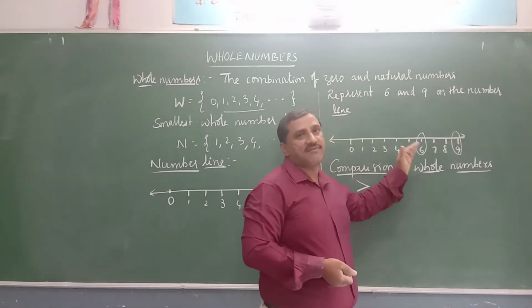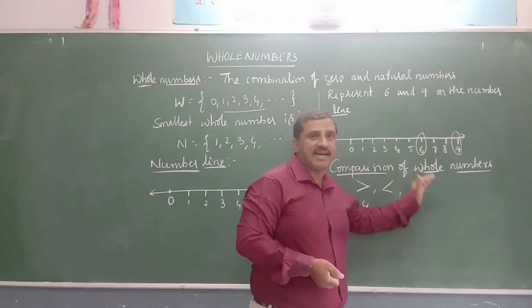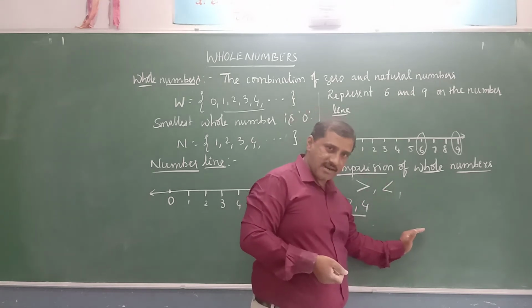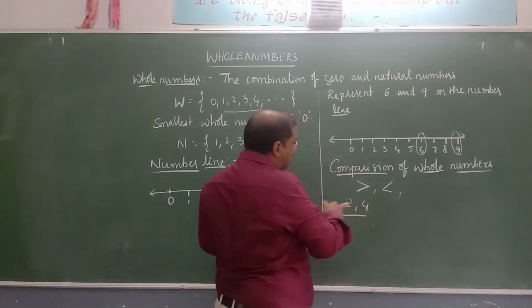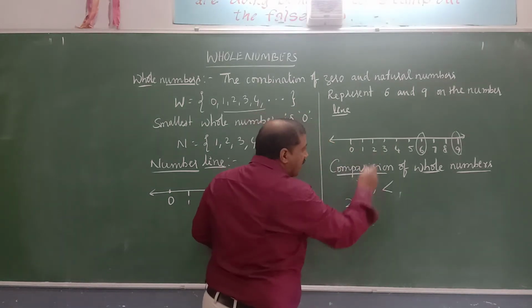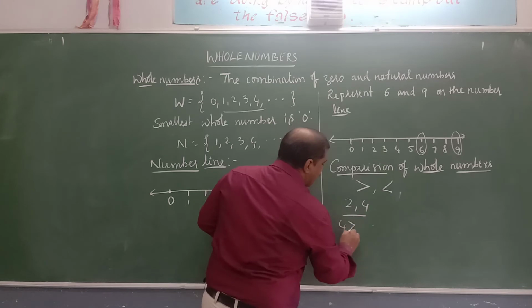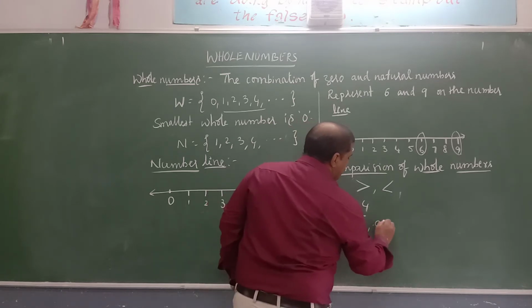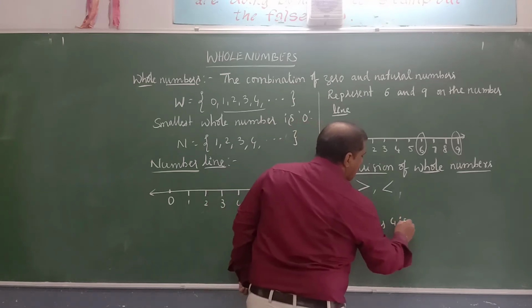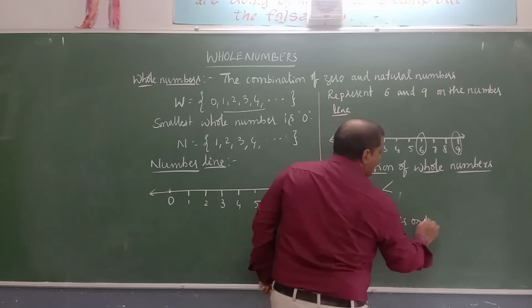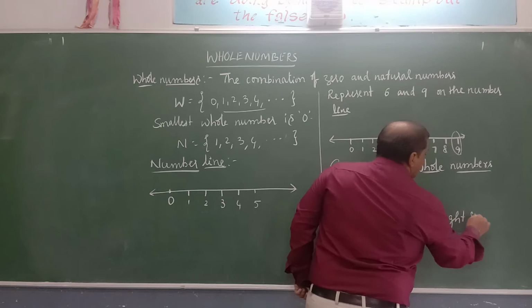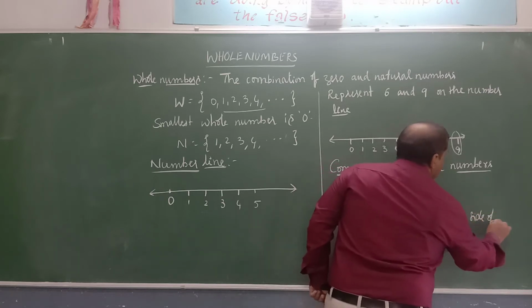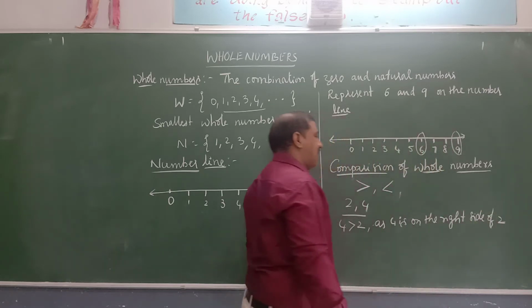The numbers on the right side of a given number are greater and the left side numbers are smaller. So 4 is greater than 2, as 4 is on the right side of 2 on the number line.